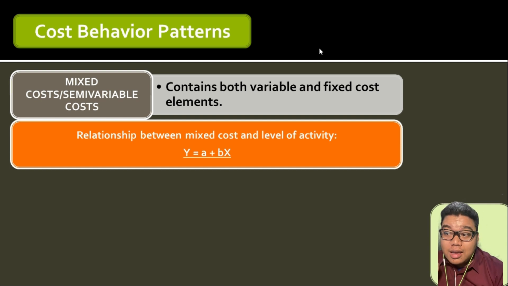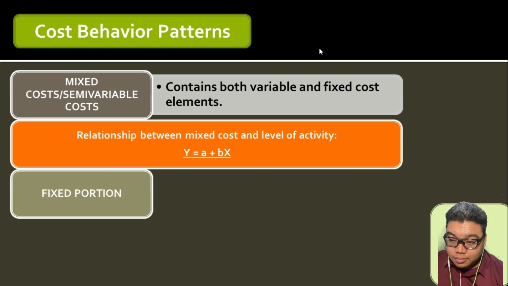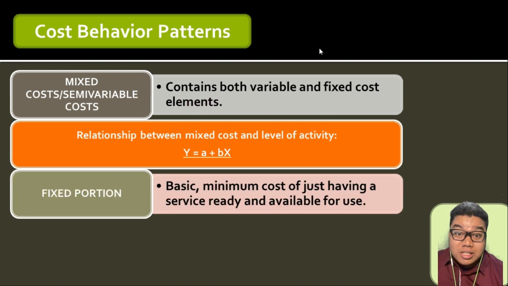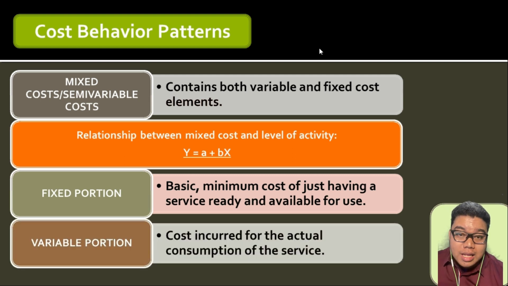That is why in our discussion for this chapter, we will identify methods on how to separate fixed and variable components in a mixed cost. So the fixed portion would most probably be the bare minimum of cost that we have to pay, while the variable portion would be the incremental cost that we incur as activity level increases.